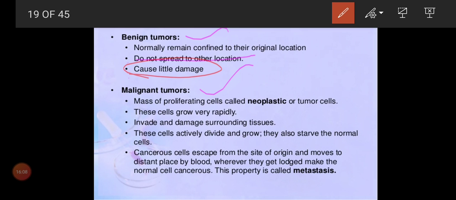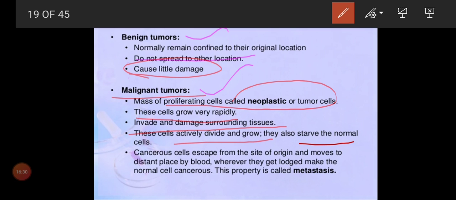And come to the second type, malignant tumor. As we have discussed earlier, a mass of proliferating cells, that is neoplastic or tumor cells, is what makes a malignant tumor. These cells grow very rapidly and will invade and damage surrounding tissues. They will go into the neighboring cells. And these cells actively divide and grow.